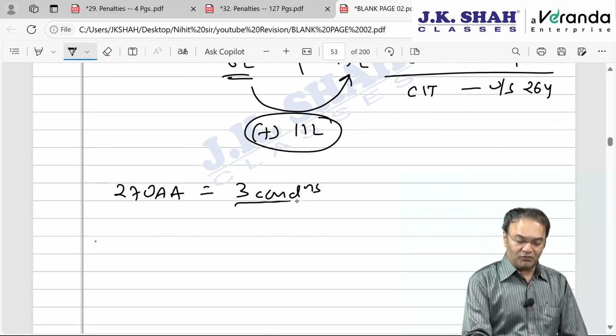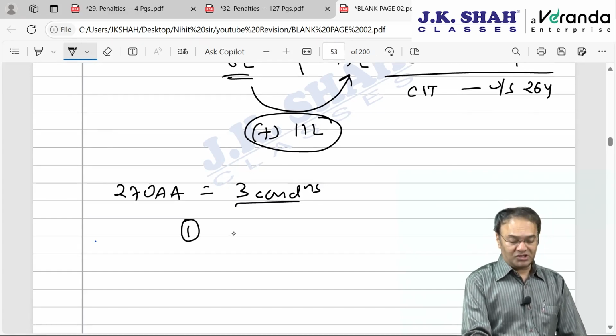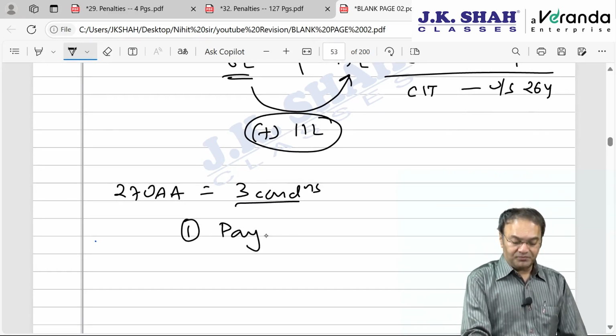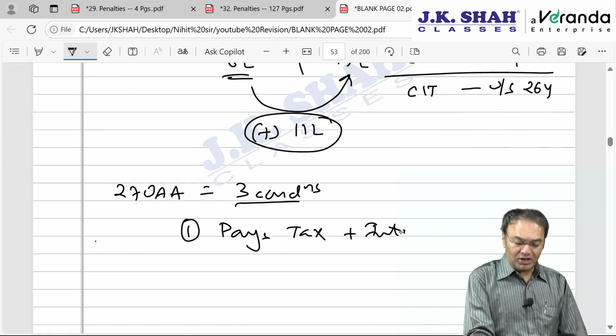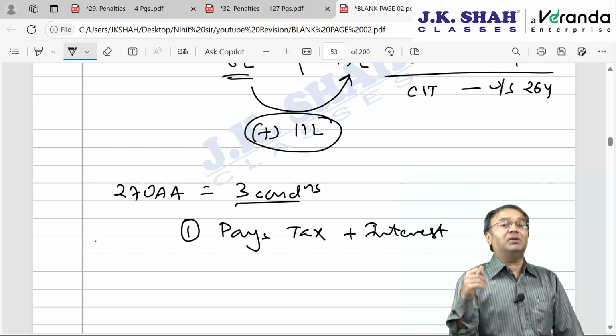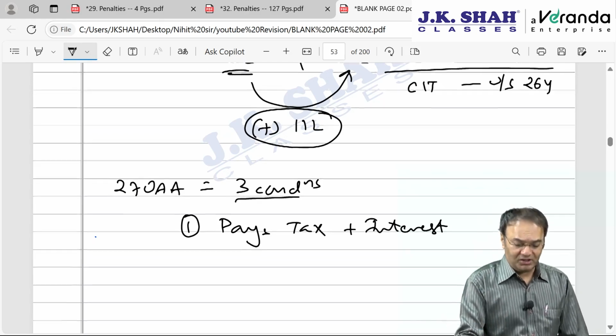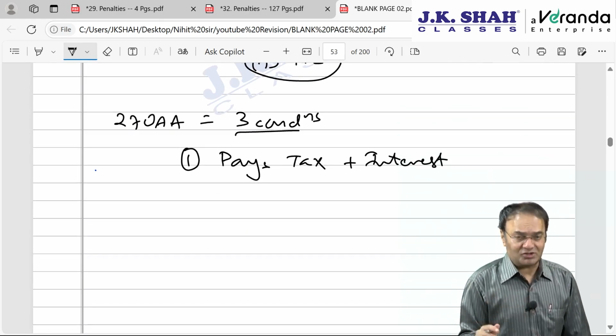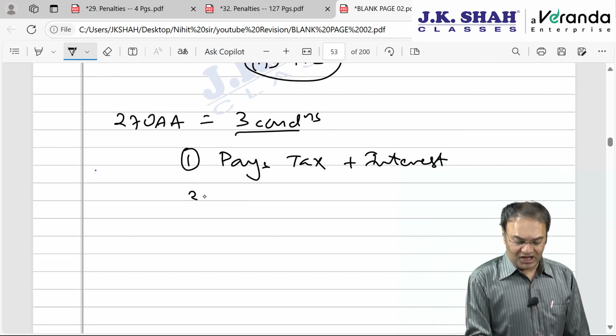Three conditions to be fulfilled by the assessee. Number one, the assessee pays tax plus interest if any, but not penalty. Payment of penalty we are not commenting upon. Penalty will be waived off by AO. If the assessee fulfills three conditions, AO will not charge penalty. Number one, he pays tax plus interest